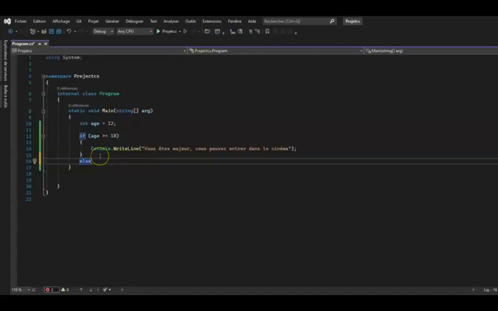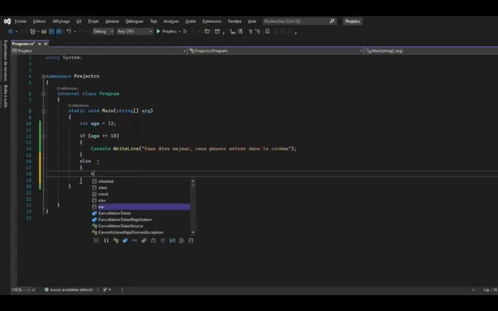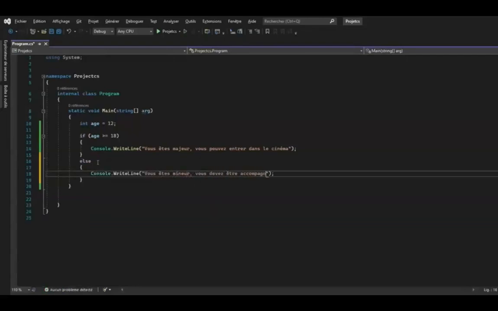So in the braces of the else, we will add Console.WriteLine that will display, you are a minor, you must be accompanied by an adult. Now if we run the program, with age equals 12, we first test if the age is greater than or equal to 18. In this case, it's false. So we will go to the else and execute the instruction in braces to display, you are a minor, you must be accompanied by an adult.